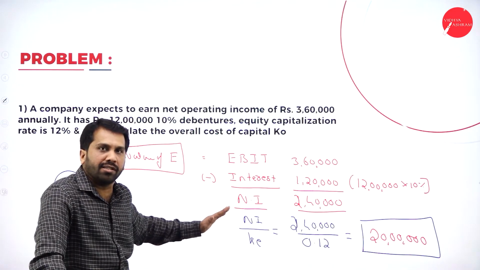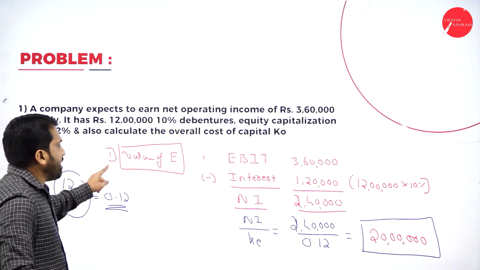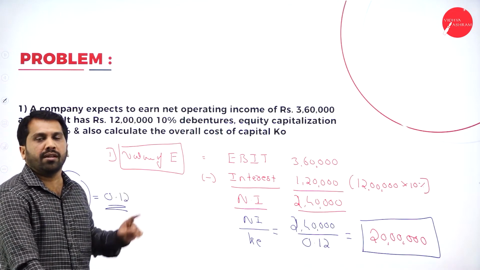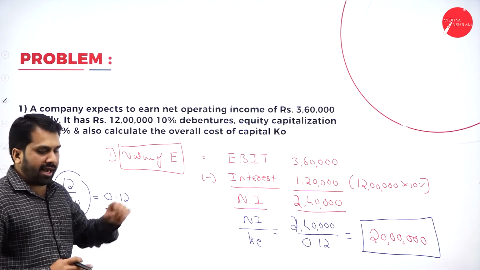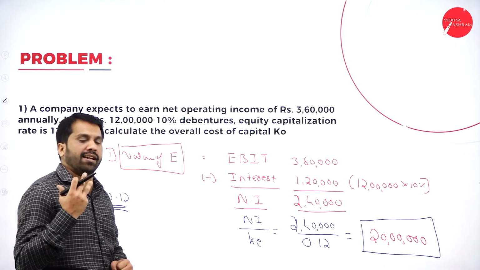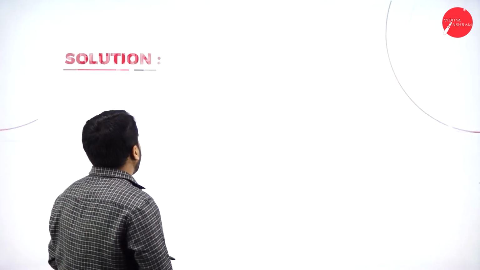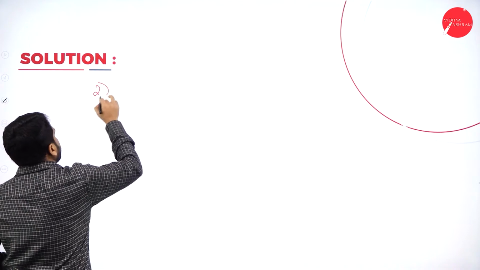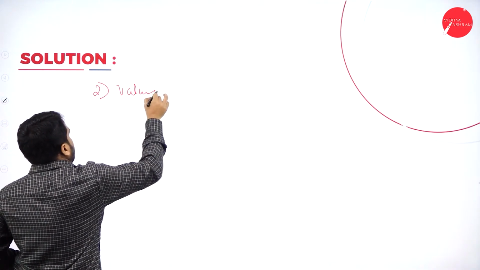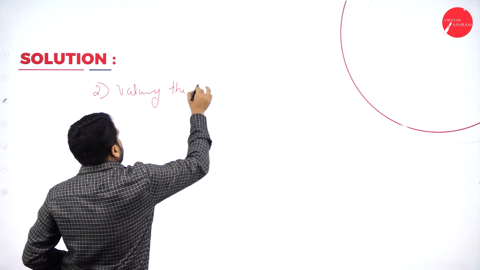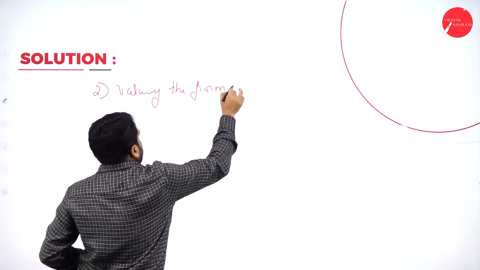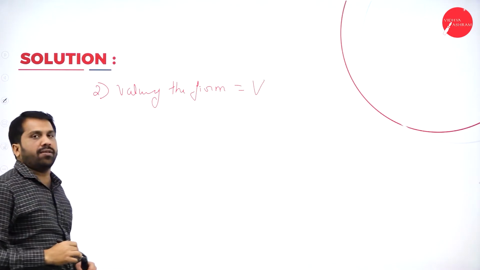Any doubt up to this? No. The first thing we found out, value of equity, we are done. Now we'll go for the second one, value of the firm.